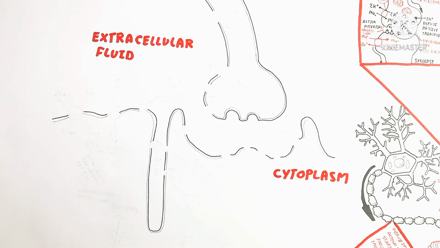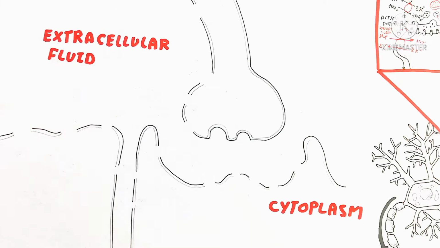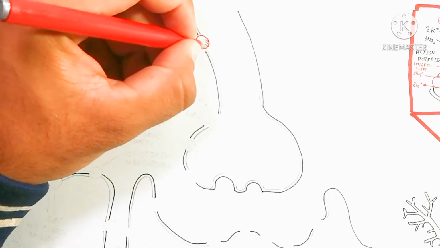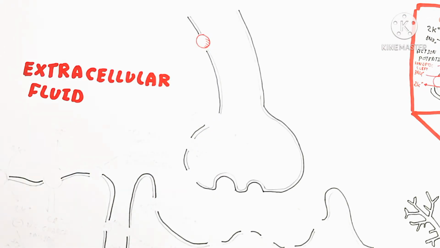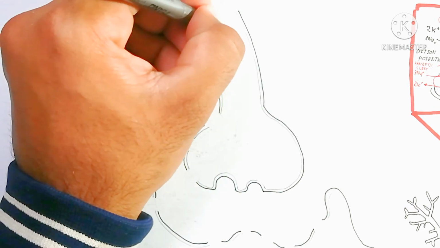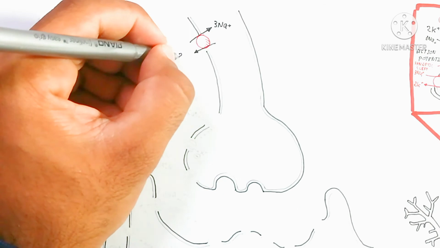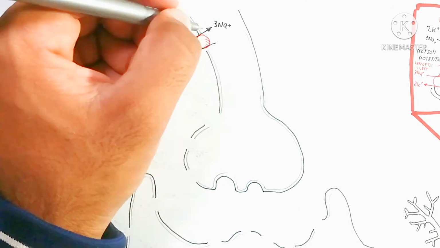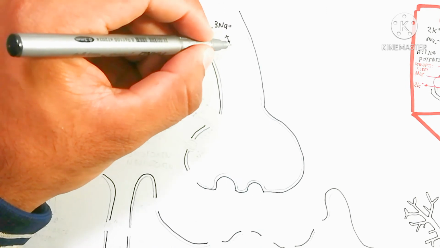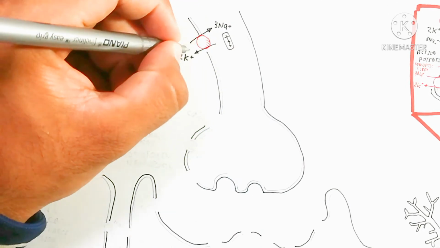On the other hand, this is the sarcolemma, which is just like a cell membrane. And here is the potassium and sodium exchange, just like an impulse created, and ATP is used to create more positive charge inside and more negative charge outside.